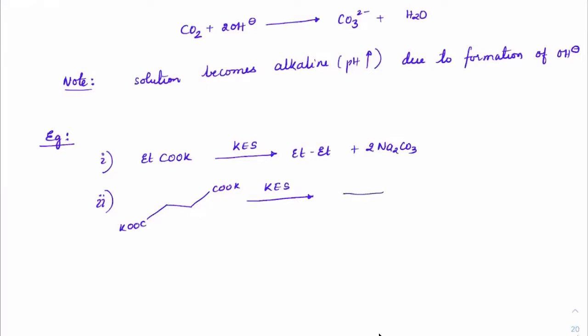So two radicals would come, one on this side and one on this side, plus the carbon dioxide will become 2 moles of Na2CO3. Got it? And these radicals will terminate to become an alkene. So we will get this as an alkene.